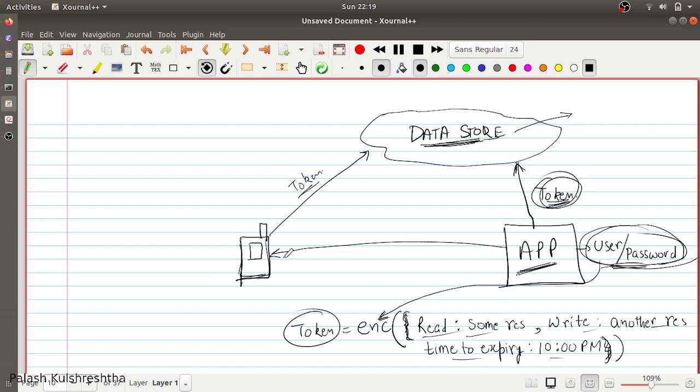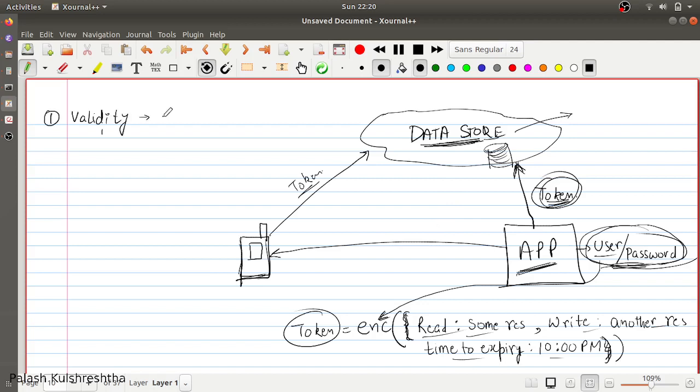In a token system, you're not generating a new user and password. So there is no resource constraint on how many tokens you can generate, because you're not generating more users in your data store, and these users will not have to be deleted after the operation has been done. So these are very lightweight operations that you can carry out. Token generation is a lightweight operation.